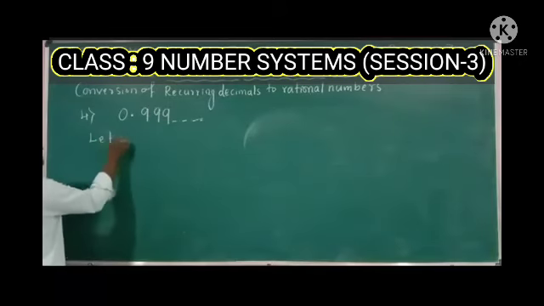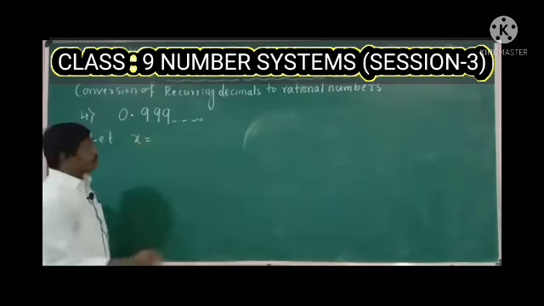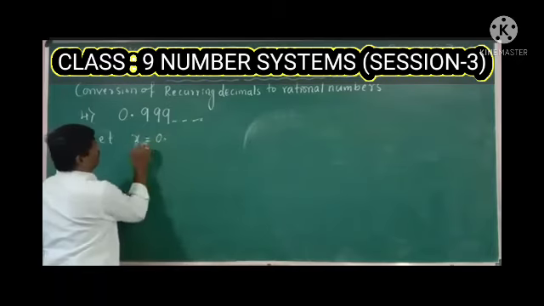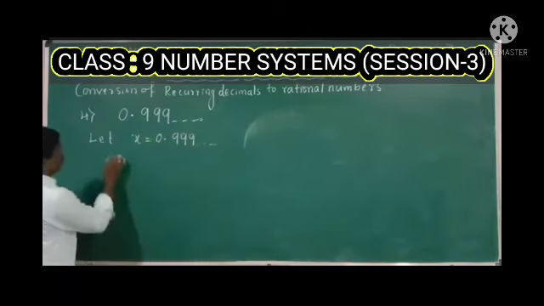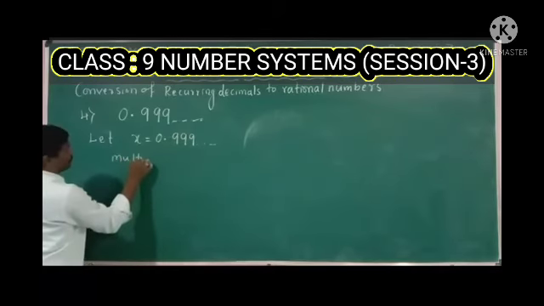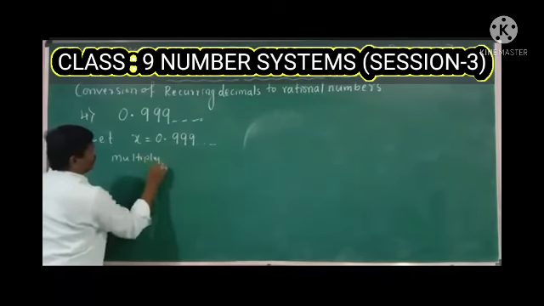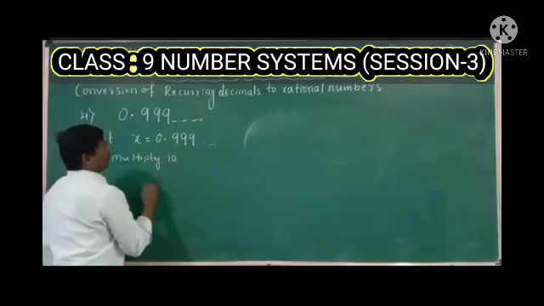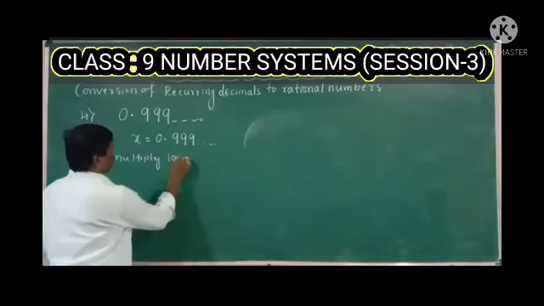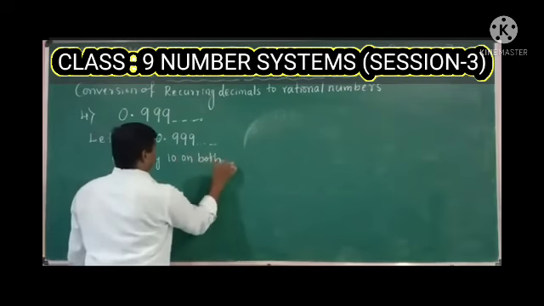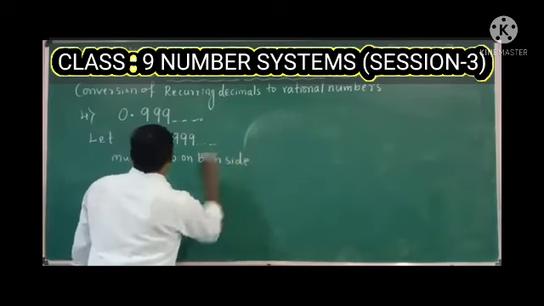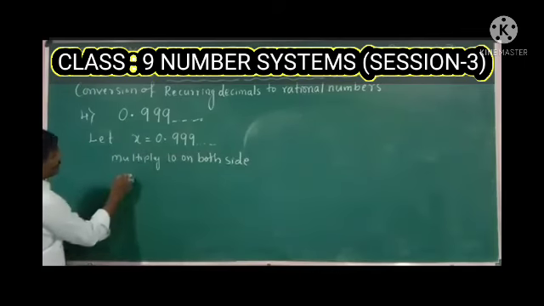Same, let's consider that decimal as x. X is equal to 0.999. Now multiply 10 on both sides. Once you multiply 10 on both sides, what will you get?